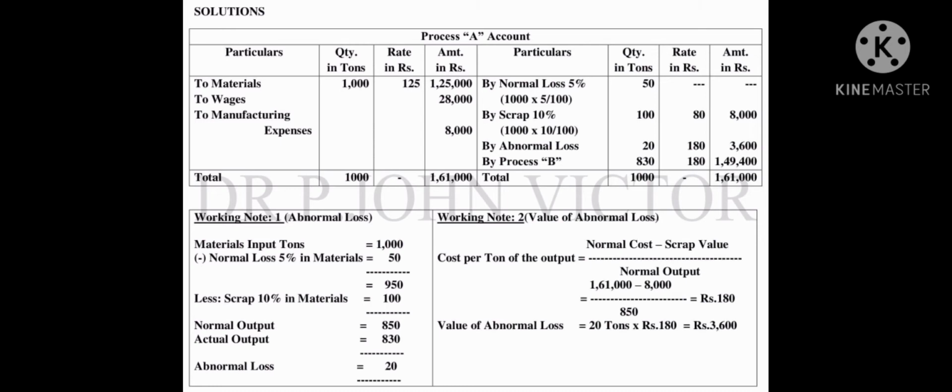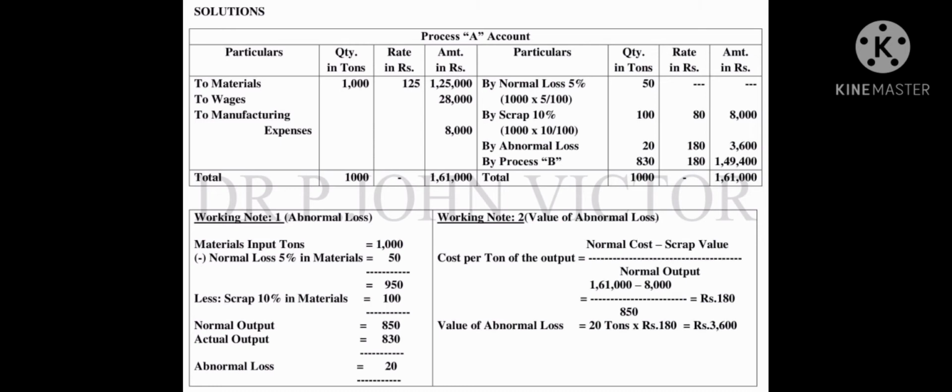Then scrap is 10%, 1000 into 10 by 100, the value is 100 tons. Okay, the scrap value is 80 per ton, as said in the problem itself. So the 100 tons scrap multiplied by 80 rupees per ton, we get 8,000 rupees.